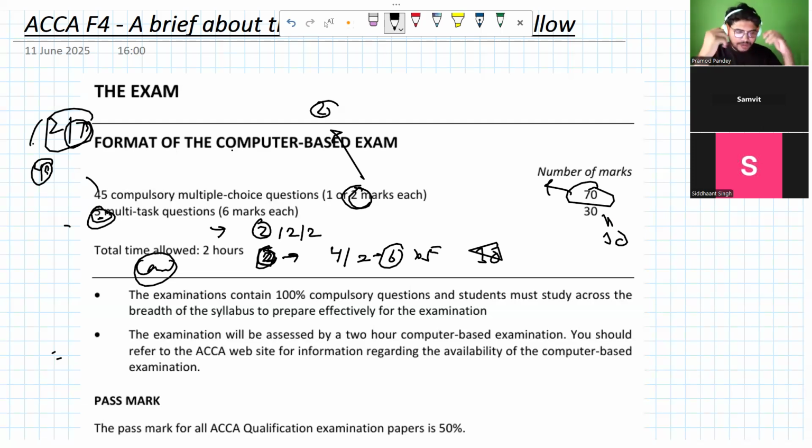Are you okay with how the paper will be set out? You will see something very common: in your 1 mark questions, you might be asked about the concept. There are different concepts and different terminologies about legal concepts.